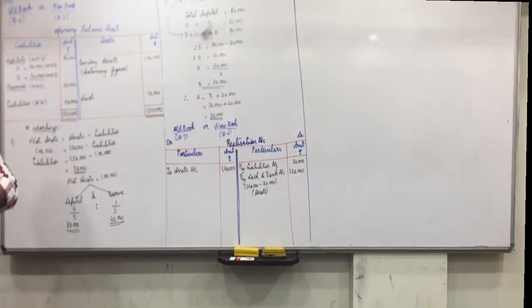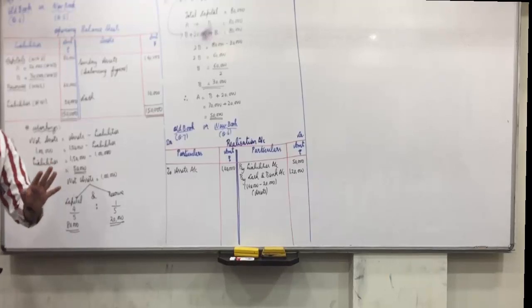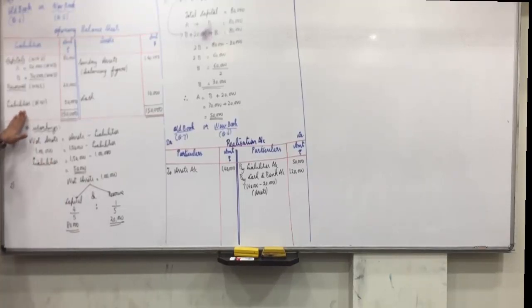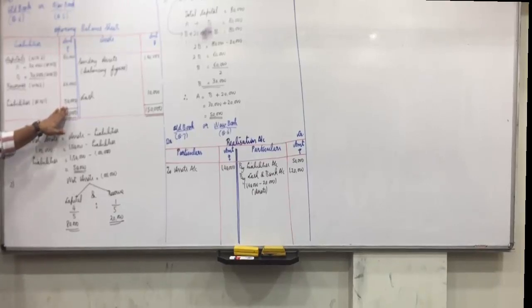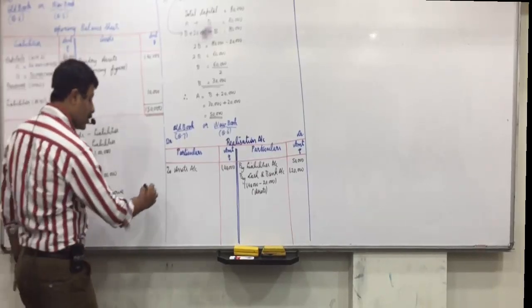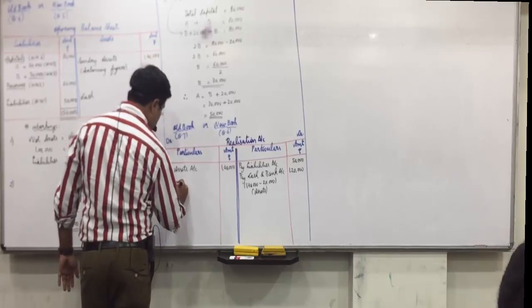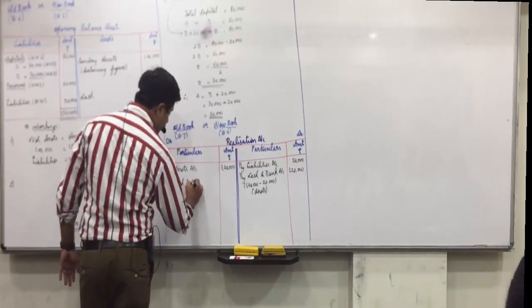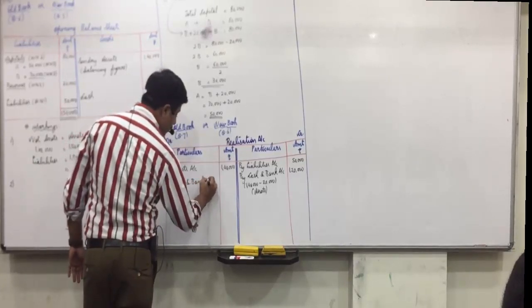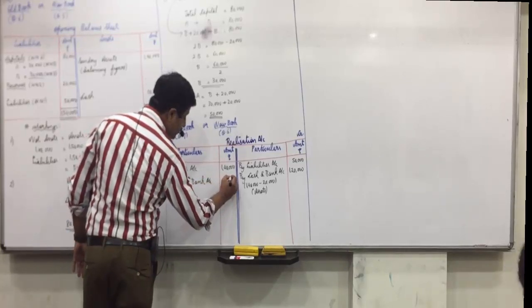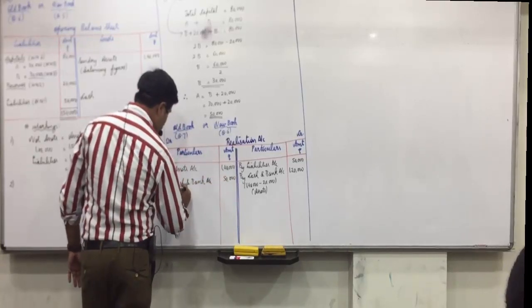Asset taken over by partner, we don't have. Expense paid by the firm, we don't have. Remuneration paid to the partner, we don't have. Directly, liabilities paid by the firm. Nothing is given in the question, means we have paid the full amount of 50,000. So realization account debit to cash and bank account. Realization debit side to cash and bank account, we have paid the full amount of 50,000, in bracket liabilities.